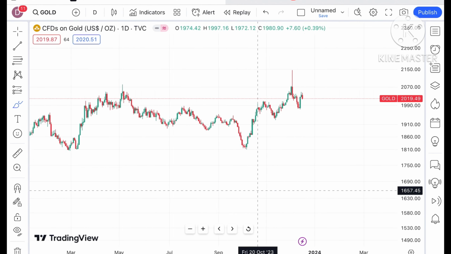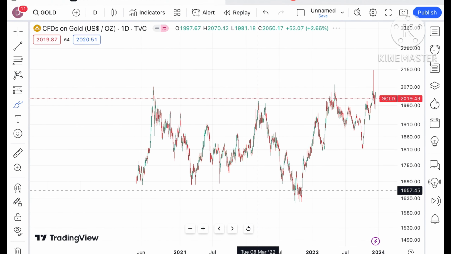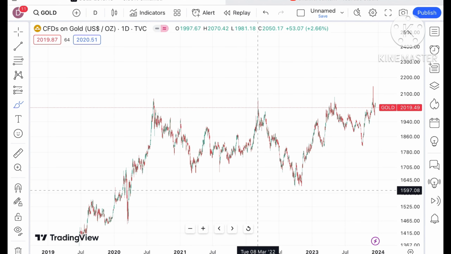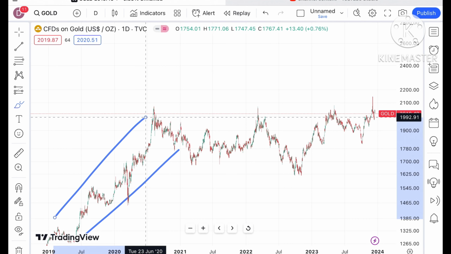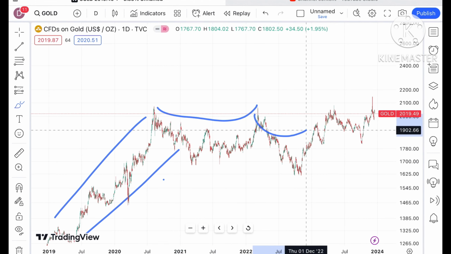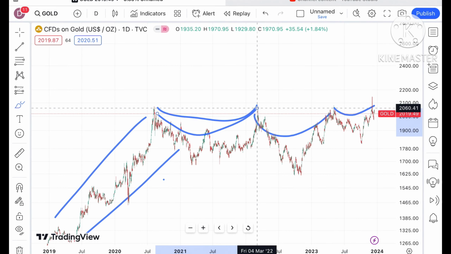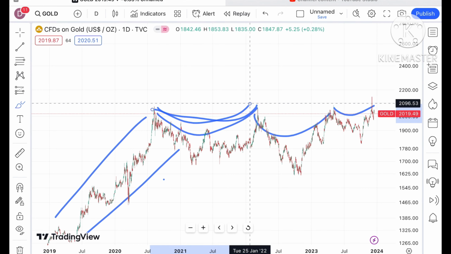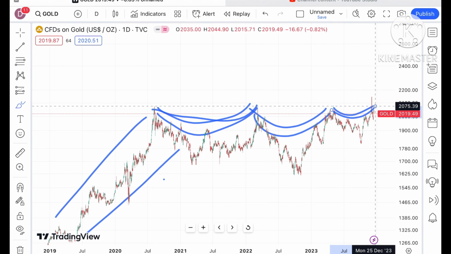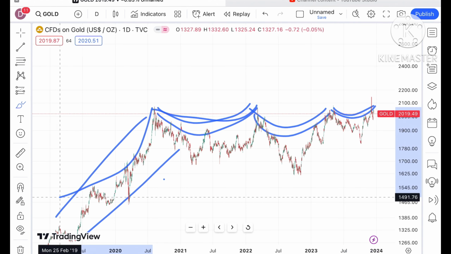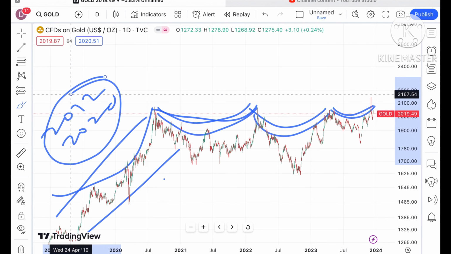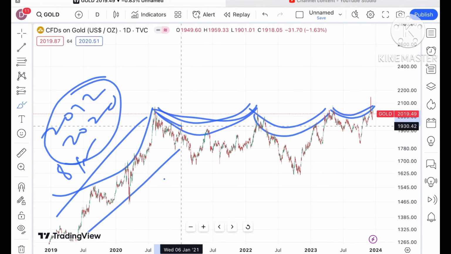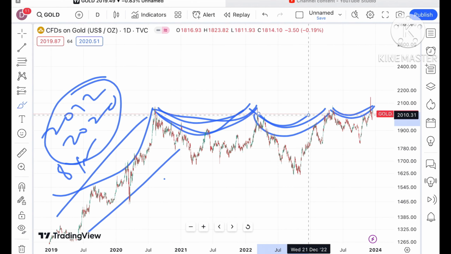Otherwise, if you look at this particular trend, there are 2-3 patterns forming, and you have to understand these patterns. Looking at this chart, after the pandemic there is a continuous upside, and then a swing is forming on these 3 levels. This is the 2-year pattern, this is an 8-month pattern, and this is a 4-5 month pattern. If we go back, from 2012 to 2020 this pattern was formed. This is an 8-year pattern. So this is a 2-year pattern, an 8-month pattern, and a similar 4-5 month pattern.